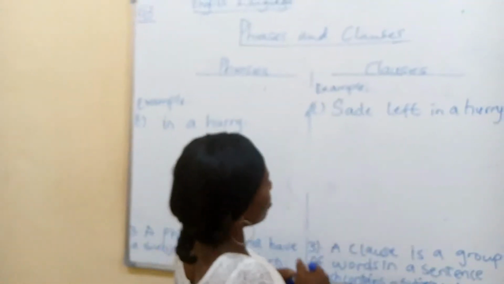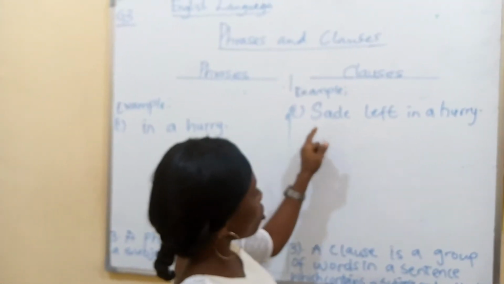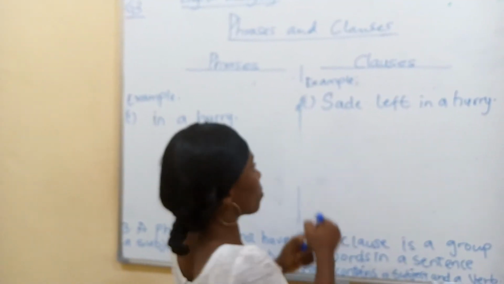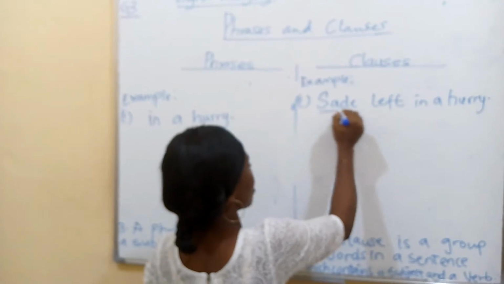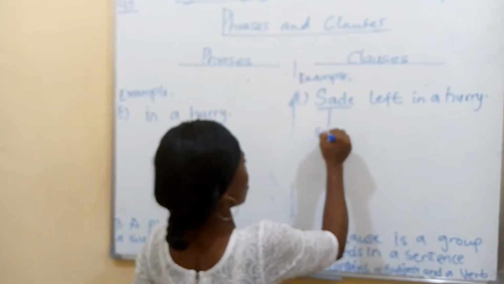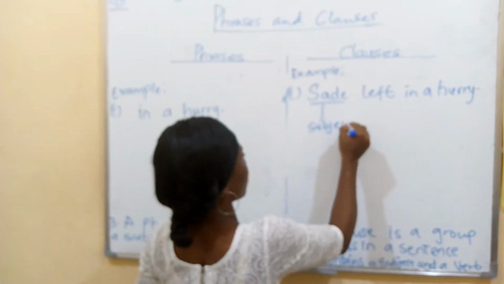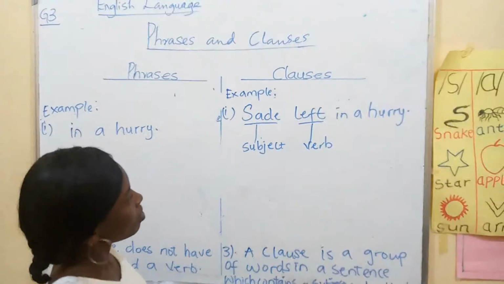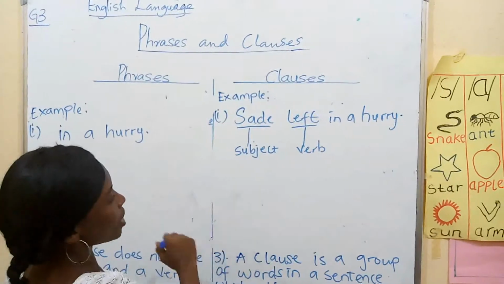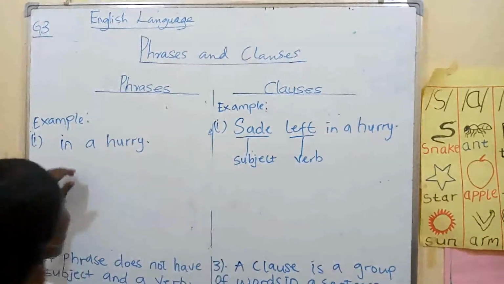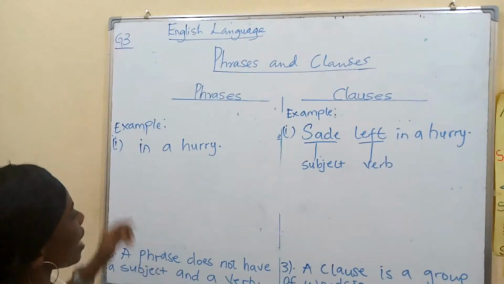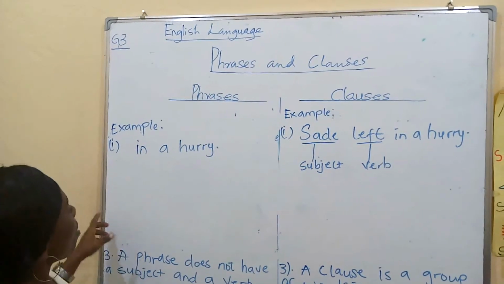But let's look at the example under clauses. We have Shade left in a hurry. So we have Shade as the subject. So we'll do something like this. Subject. And here we have verb. Shade, subject, left, verb. Whereas we can't say that for a phrase. Now this will take us to number 4 point.